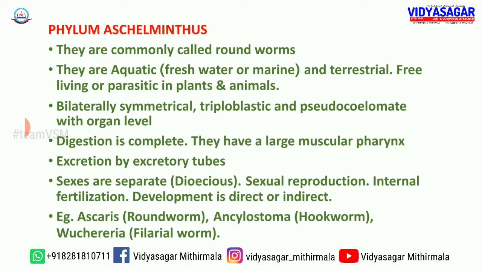Ascaris lumbricoides, that is the scientific name of Ascaris. Its common name is roundworm. Usually it will cause roundworm infection in humans. The next one is Ancylostoma, full name Ancylostoma duodenale. Its common name is hookworm. The next one is Wuchereria. Wuchereria means filarial worm. The filarial worm will cause filariasis or elephantiasis.